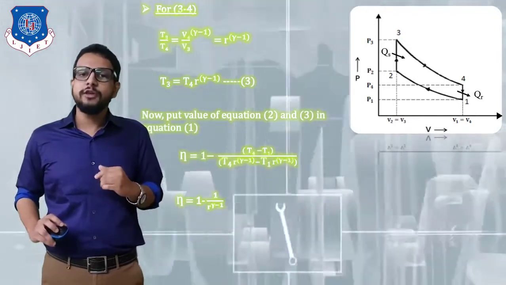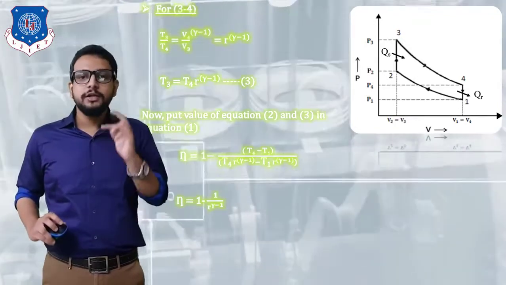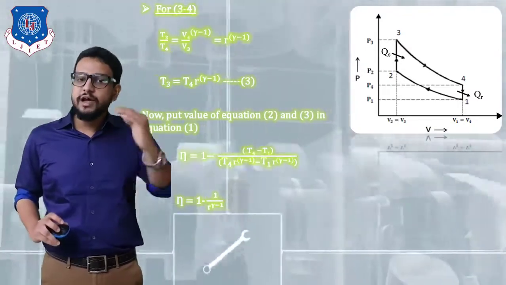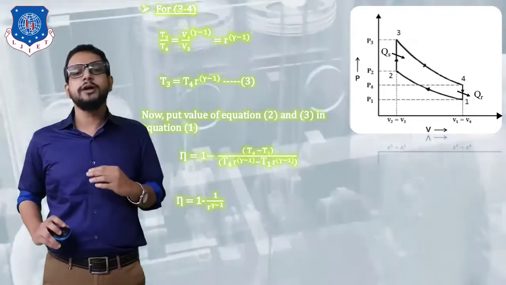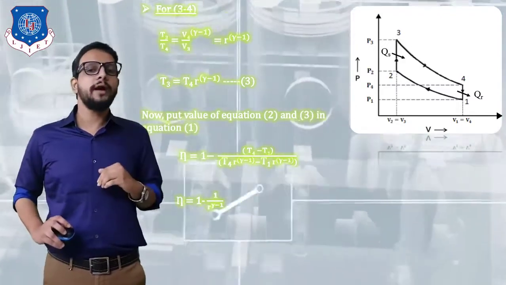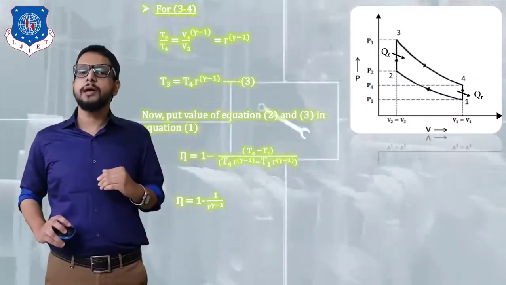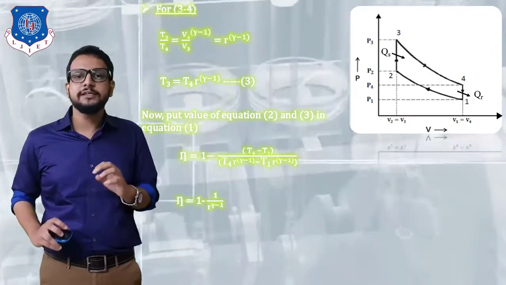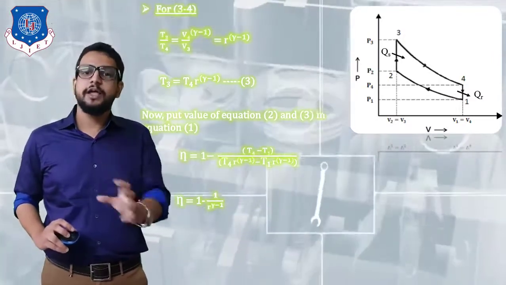Now if we see carefully, from the numerator and denominator, the term in brackets T4 minus T1 is going to get cancelled out. So the final equation for efficiency is going to become eta is equal to 1 minus 1 upon r raised to gamma minus 1. So this is the efficiency for our Otto cycle, that is for a 4-stroke petrol engine.